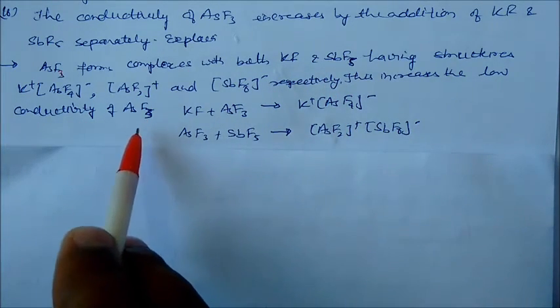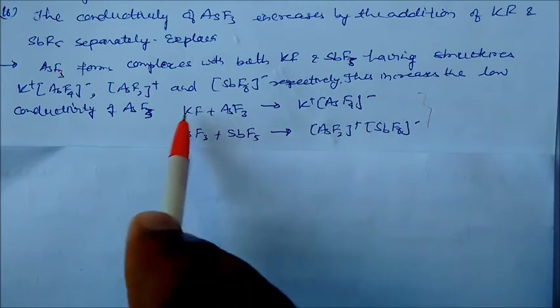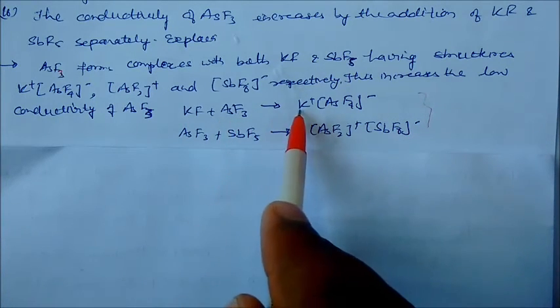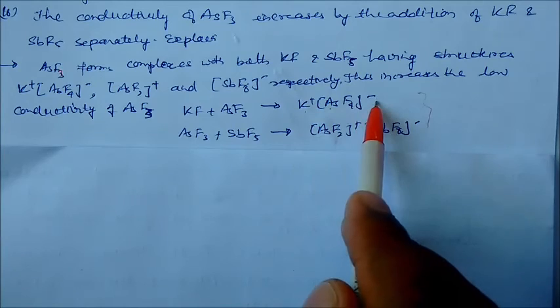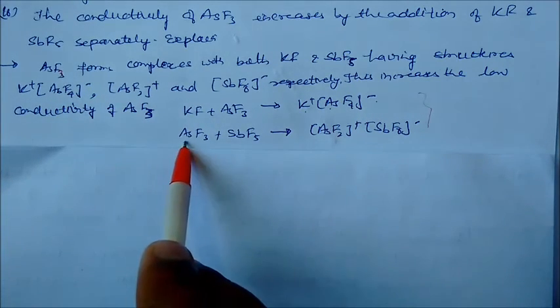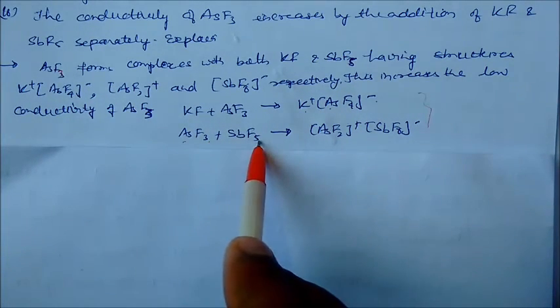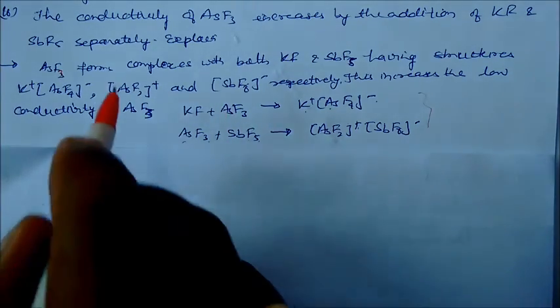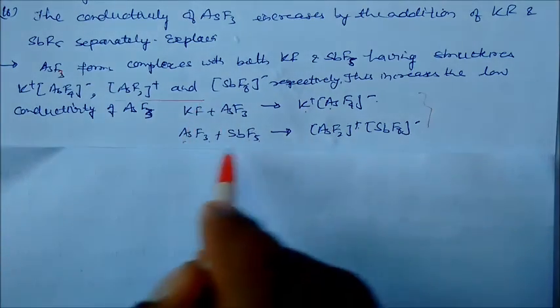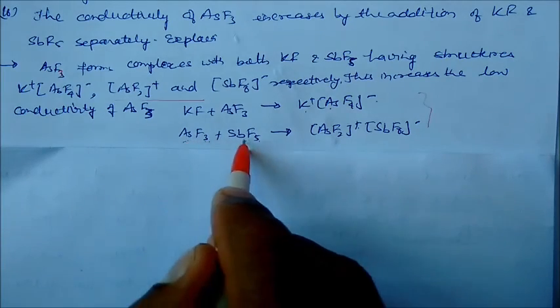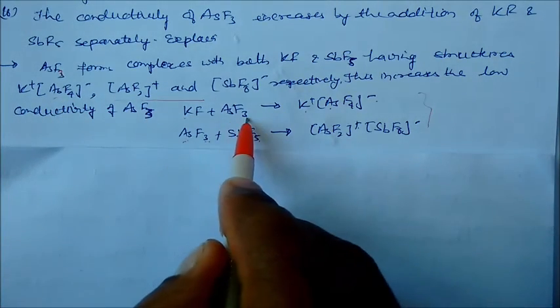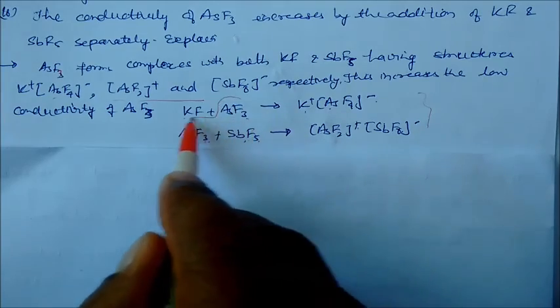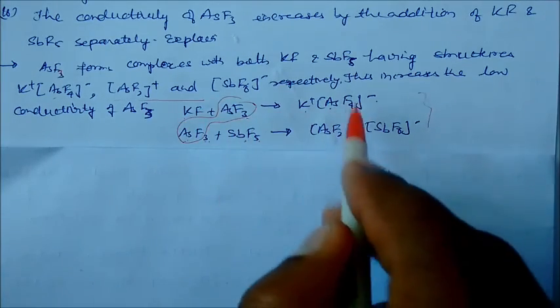So you can see this reaction. KF plus AsF3 gives K+ AsF4-, and AsF3 plus SbF5 gives AsF2+ SbF6-. So this one is given by AsF3 with SbF5, and this is given by KF with AsF3. So in both cases AsF3 is common. You can see they are forming different types of complexes.